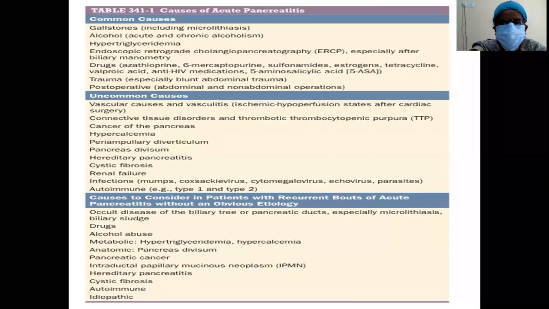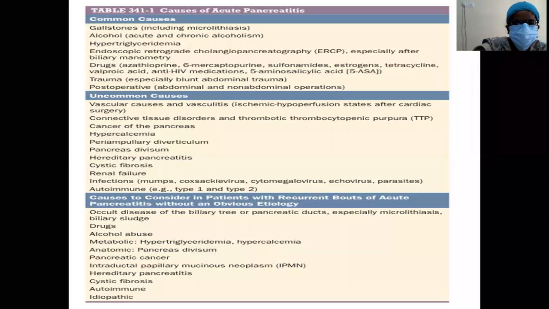What are the common causes of acute pancreatitis? Gallstones, alcohol, hypertriglyceridemia, ERCP, and drugs like azathioprine, 6-mercaptopurine, sulfonamides, estrogens, tetracyclines, valproic acid, 5-aminosalicylic acid, and blunt abdominal trauma. It can also be post-operative.